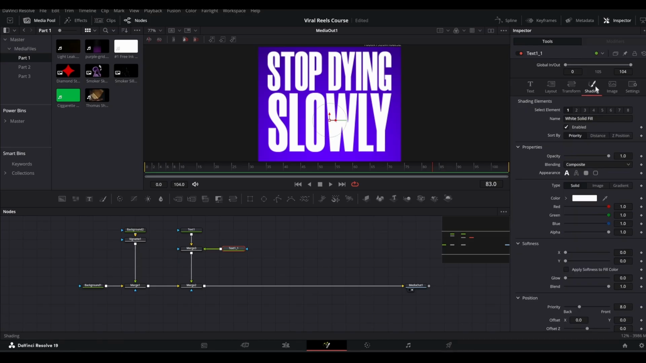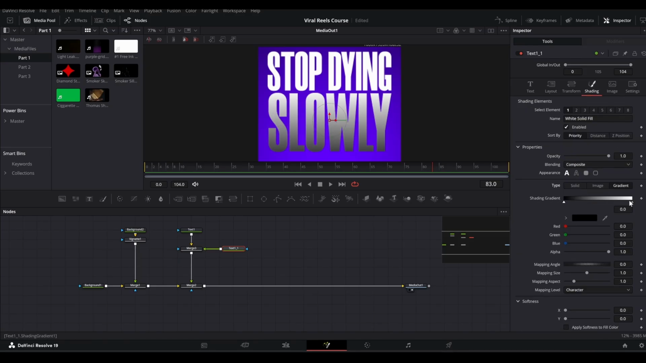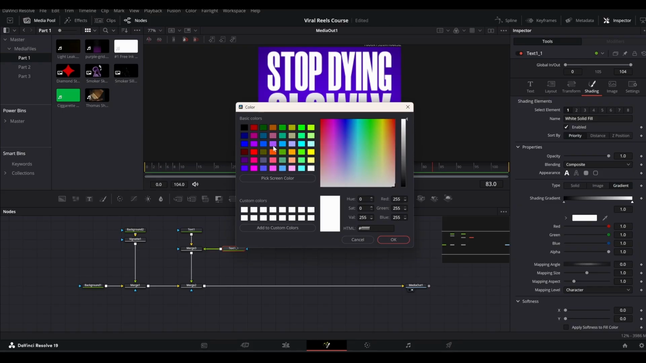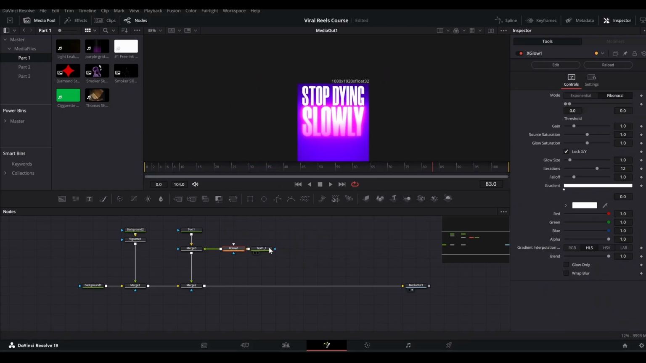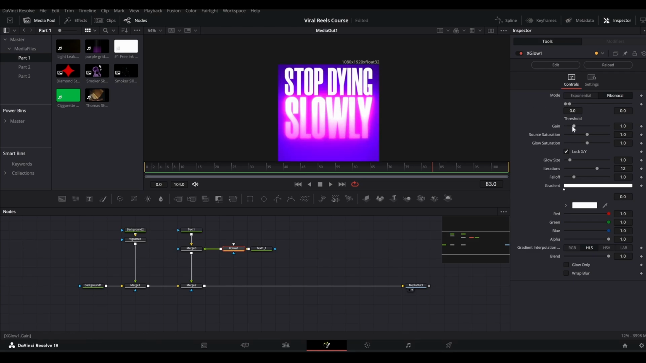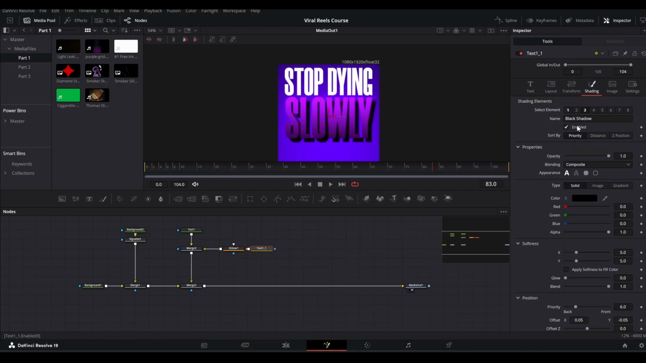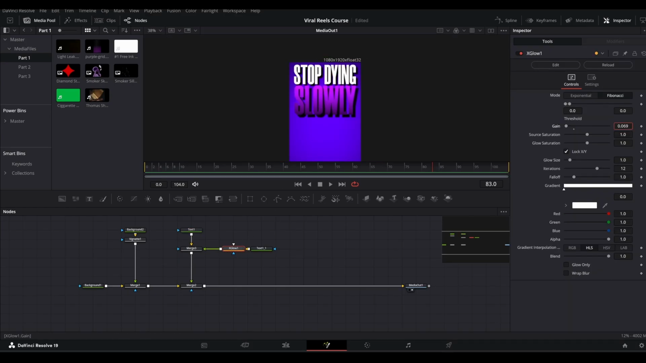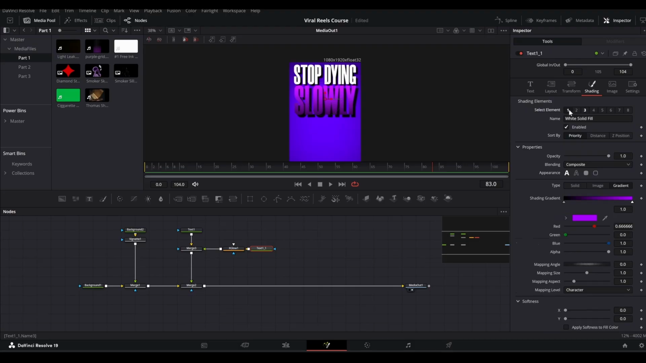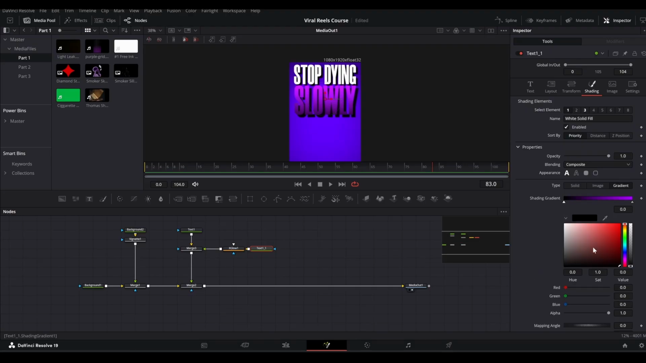And now you can go to the shading tab and make it gradient as well. So I will make it purple like this, and we can add an X glow to it and bring down the gain like so, a little more, maybe like this, and also enable black shadow in both the text nodes. All right, I'll just increase the gain just a little bit, and in the text and select element number 1, I will make it a little purplish like this.